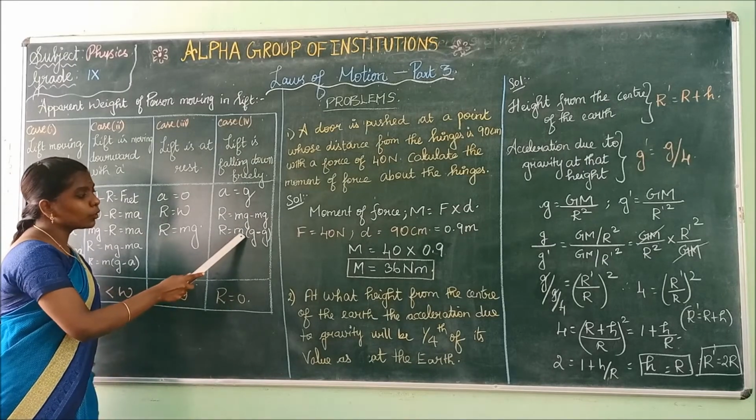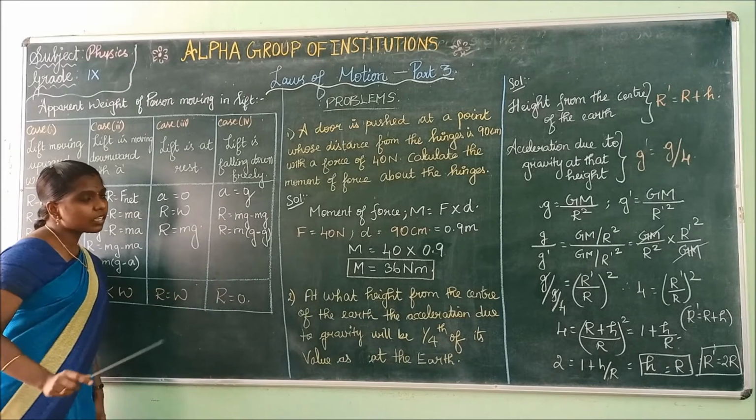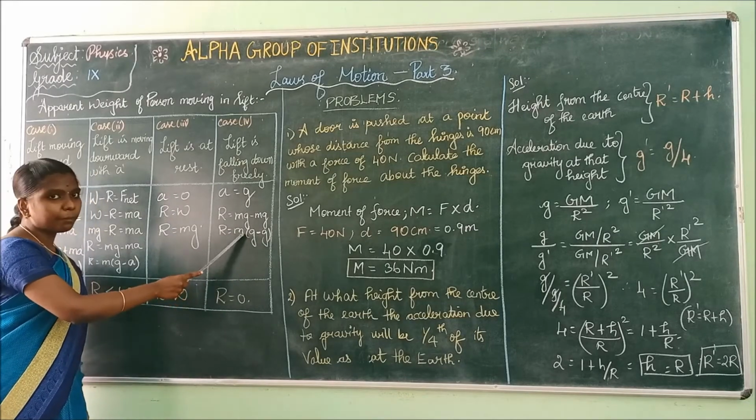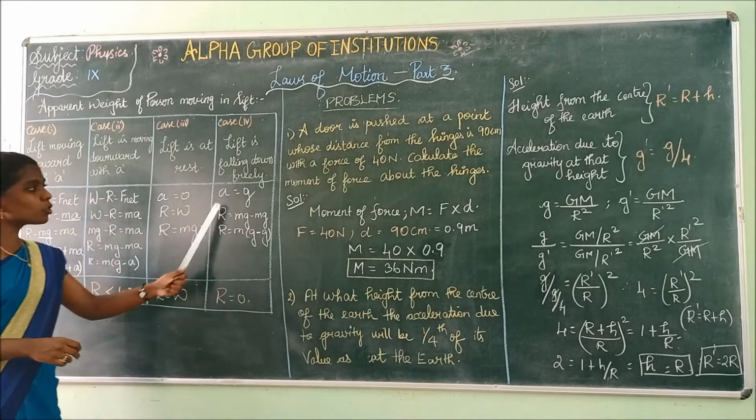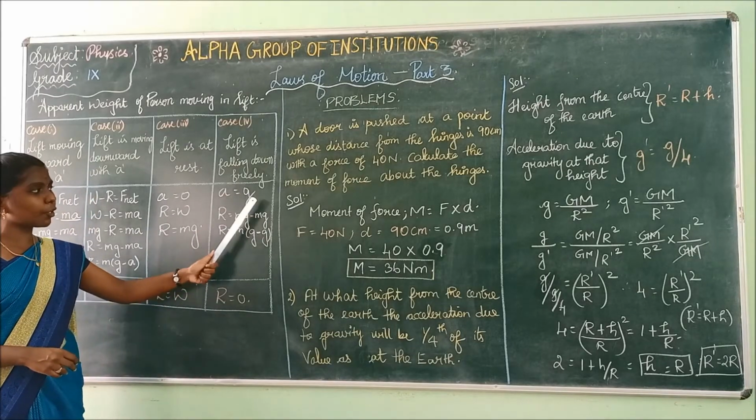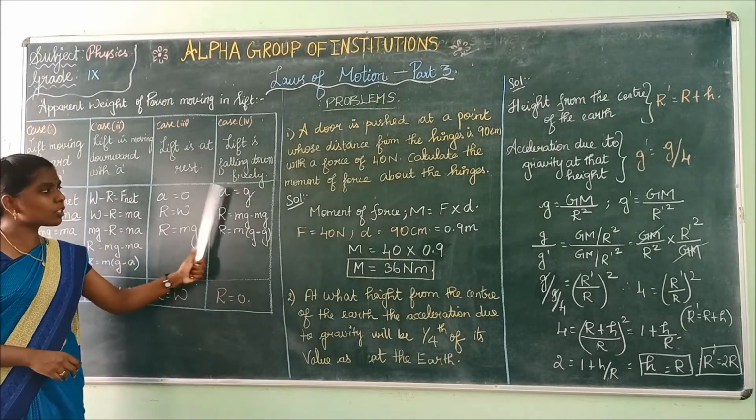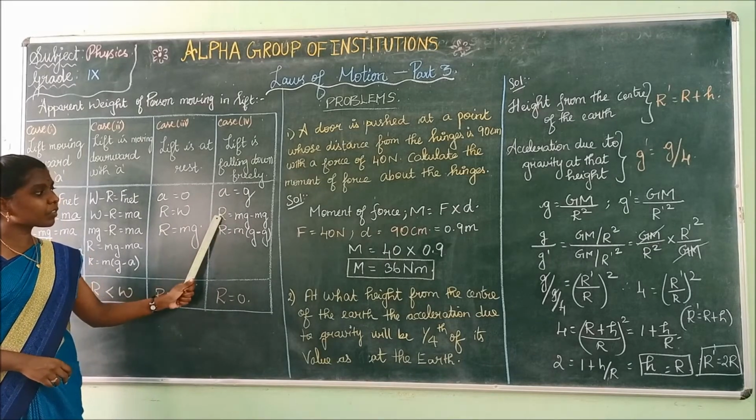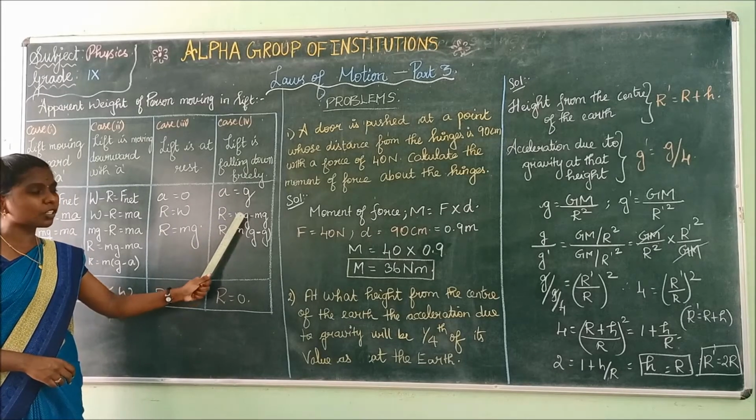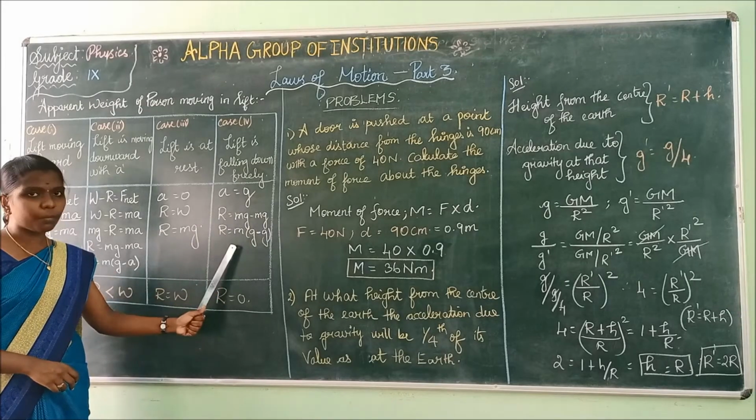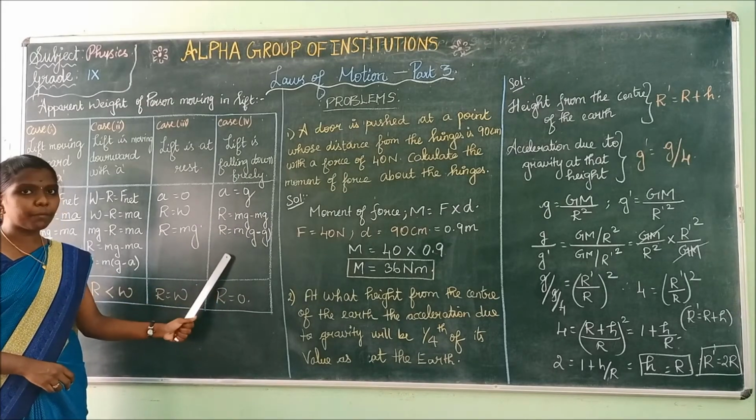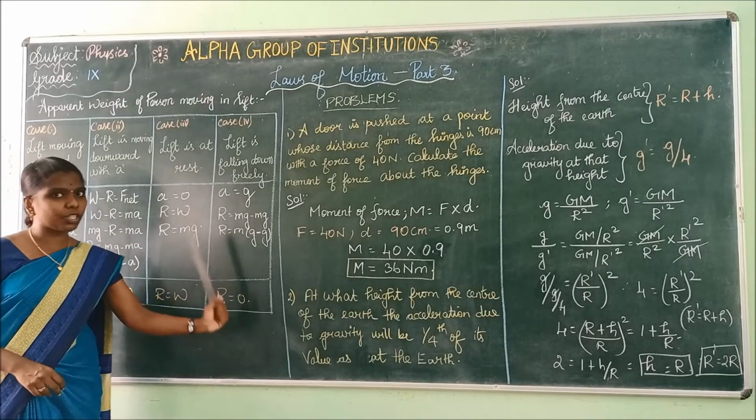R is equal to m into g minus g. Is it clear? You have to substitute g instead of a. If you substitute g instead of a, then R is equal to mg minus mg. Take this m as common. R is equal to m into g minus g.